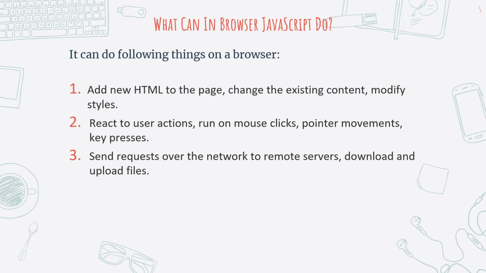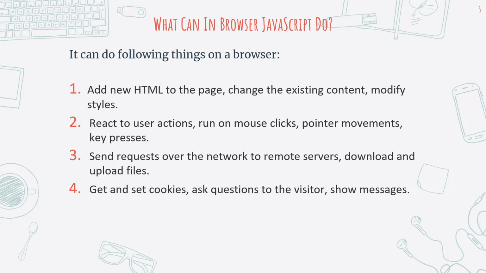help of JavaScript. It can also get and set cookies, ask questions to visitors, or show messages. Now, what I mean by cookies is just a bunch of data which are remembered on the client side. For example, if a web page sets some cookies in your browser, then these cookies would remain there, and if you come again to that page, you can get the data from these cookies.